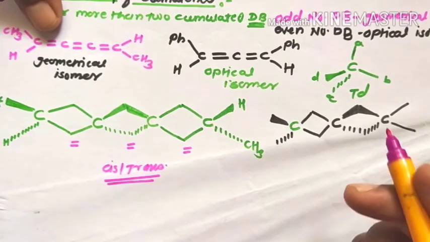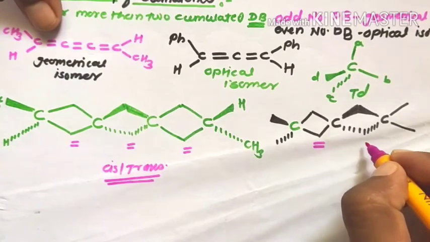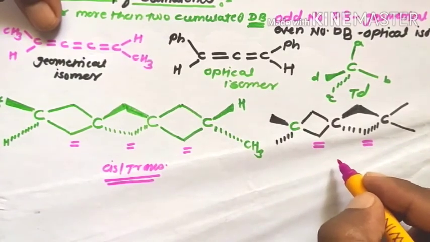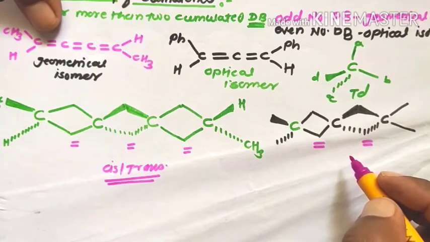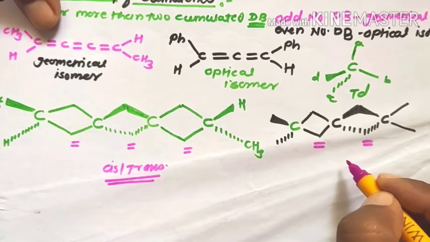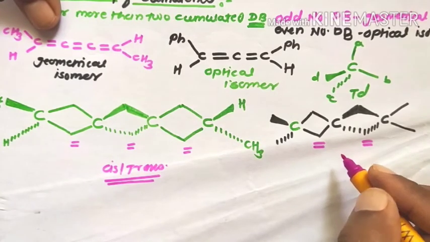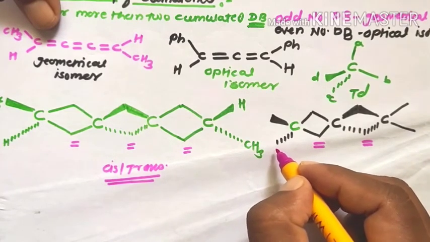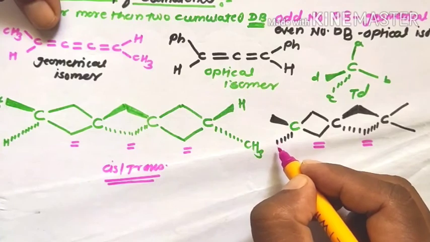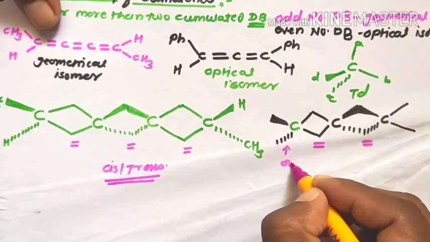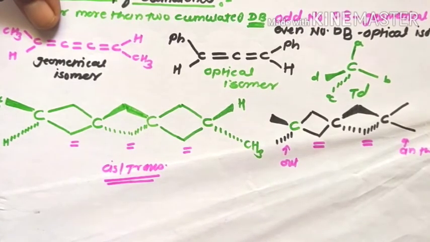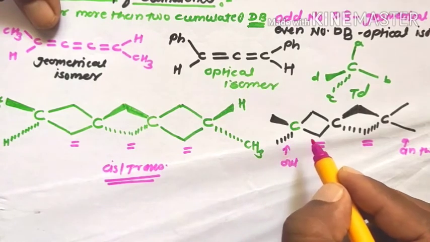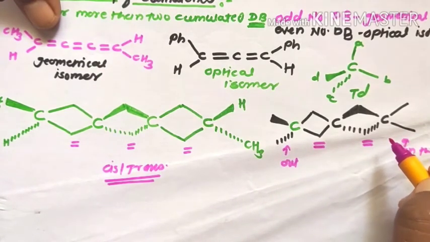Now in this molecule, this is the first double bond and this is the second double bond. There are two continuous double bonds, that is a cumulene system. Here it is an even number of double bonds. Therefore, the terminal groups of this molecule are present on different planes, one out of plane and one on the plane.